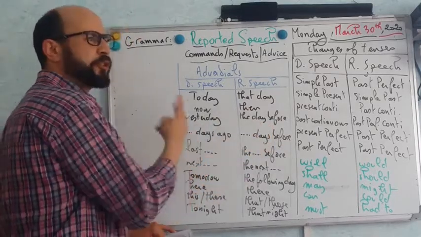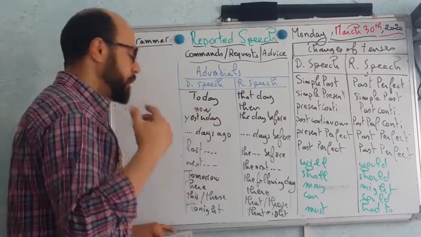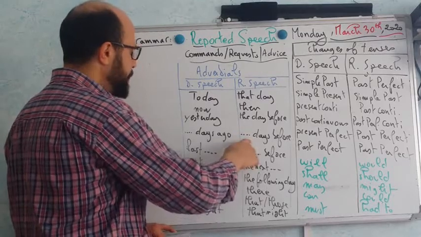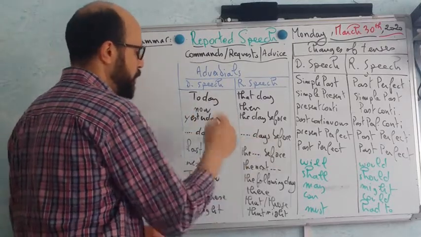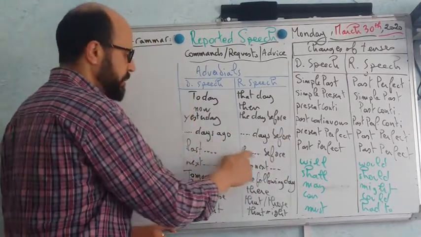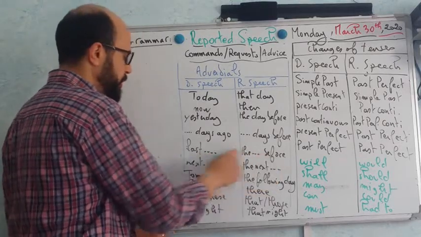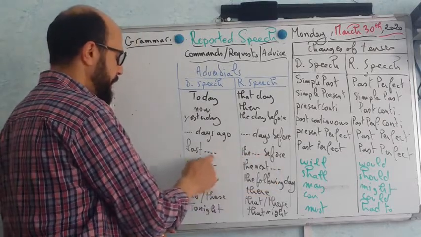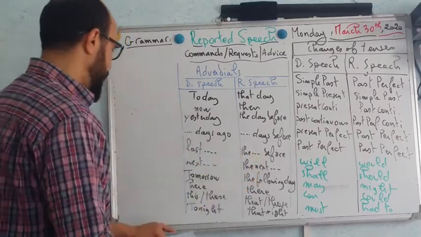If I have, for example, 2 days ago, or 3 days ago, or a few days ago, it becomes the same expression with before. So ago becomes before. Last week becomes the week before. Last year, the year before. Whatever word comes with last, this is how it is changed.